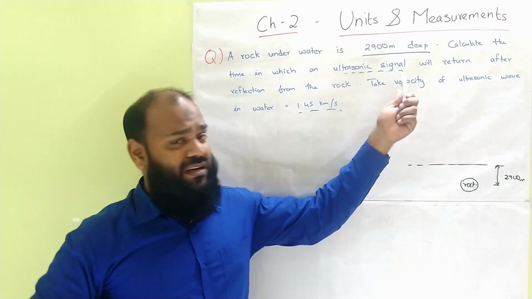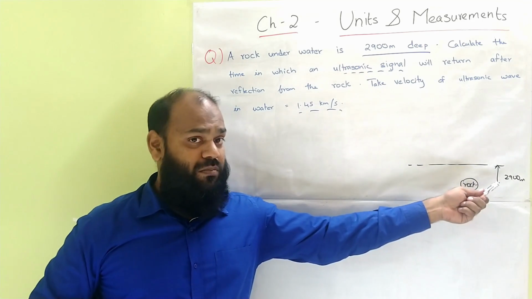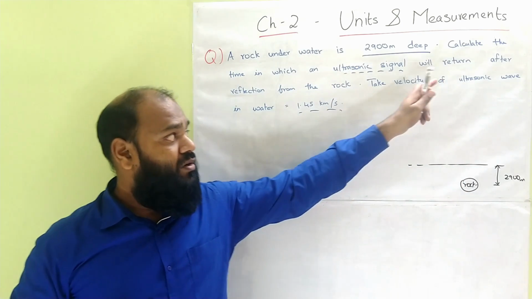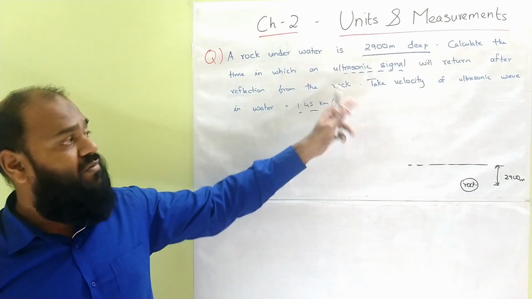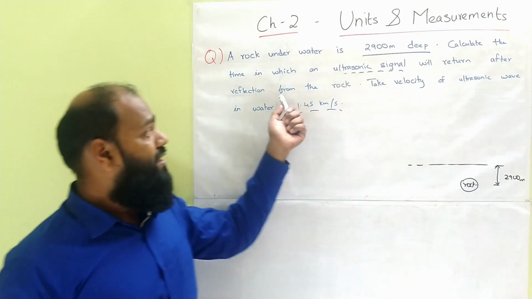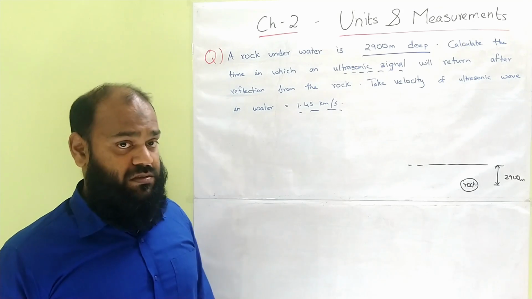So we have to understand that a rock is underwater which is 2900 meters deep and it uses an ultrasonic signal and its reflection from the rock, which tells you that the method is based on the echo method of measurements.